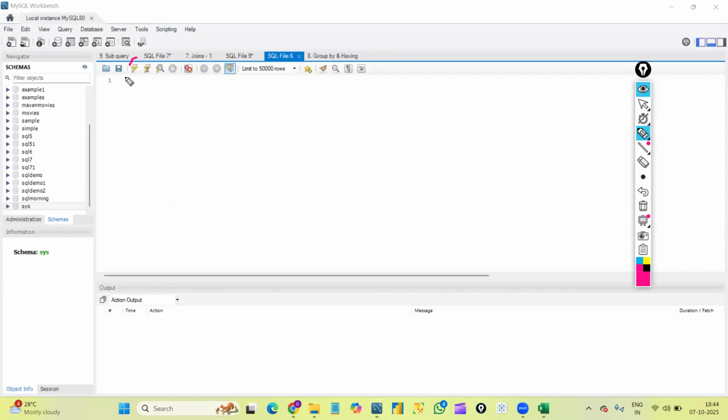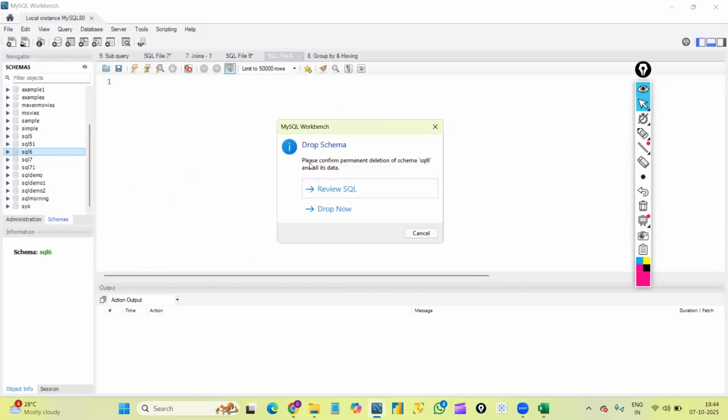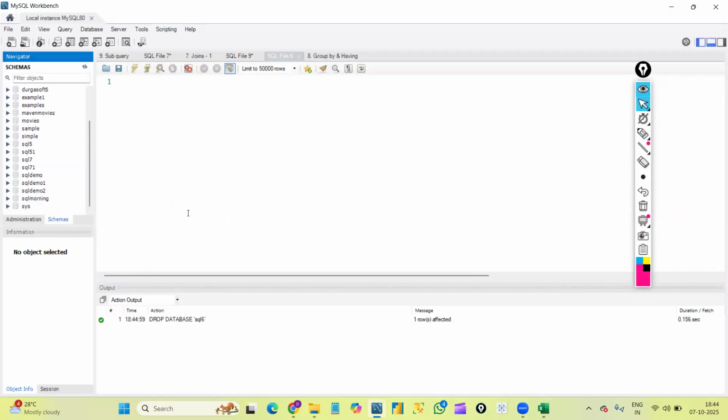After writing any query, we need to execute it to display the output, right? So this is the execute button we have here. Okay, for now these options are enough. Going forward, we will see the remaining options. Okay, so let's create our first database.